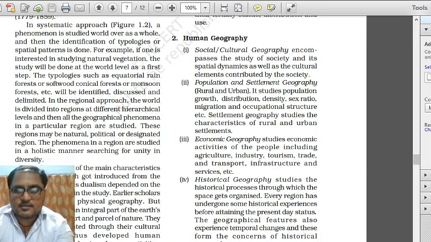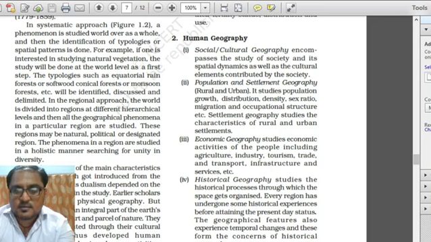It mainly comprises social and cultural geography, which deals with the study of society and its spatial dynamics as well as cultural elements contributed by the society. Then population and settlement, mainly on the basis of rural and urban.